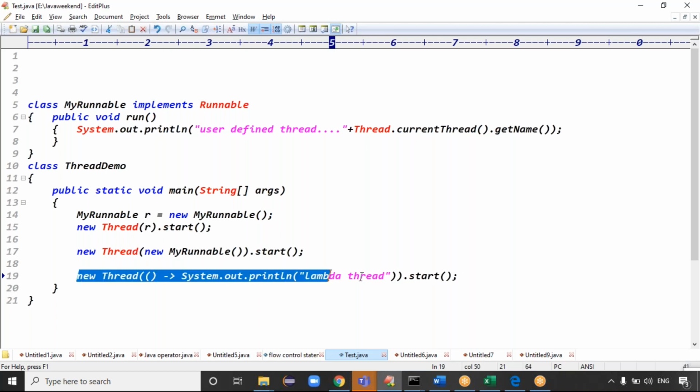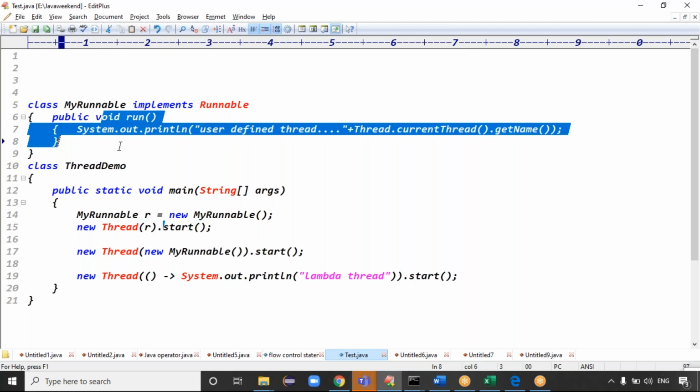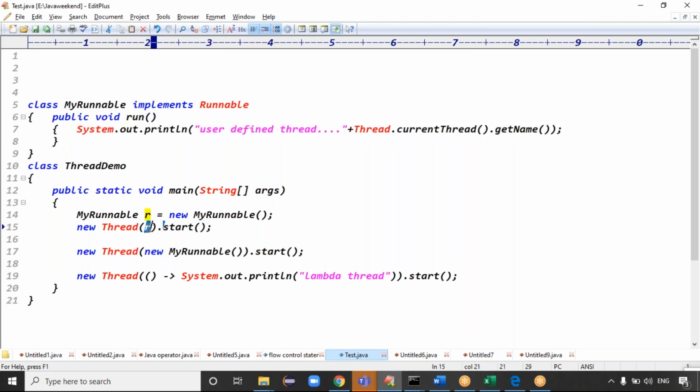This is also a single line for how we can create a thread instance. Yes, new Thread dot start is required. New Thread expects which object? A Runnable object in the second approach. Then I'm passing the Runnable object here. Otherwise, directly a nameless object you can pass. Runnable is a functional interface, and where it is a functional interface, we can apply lambda expressions, right?